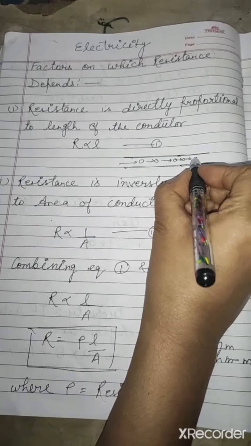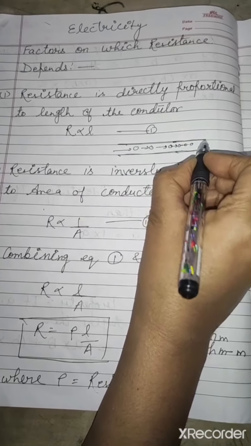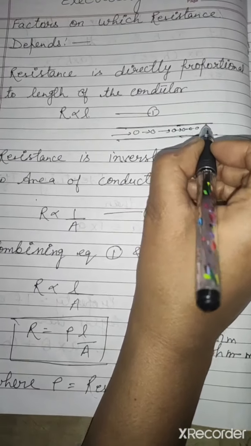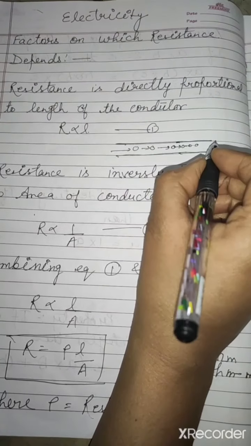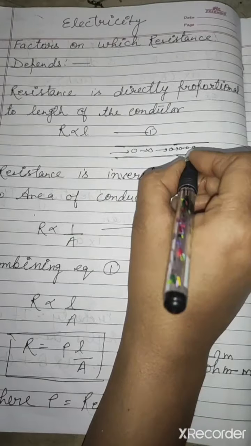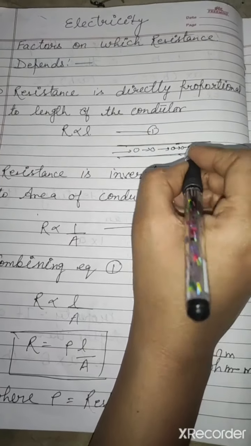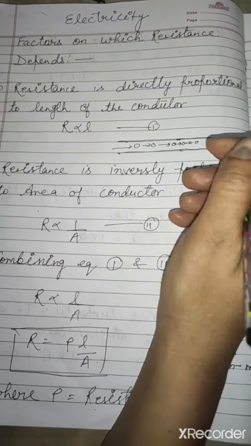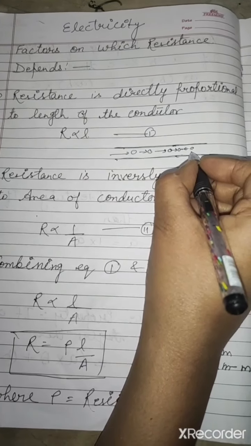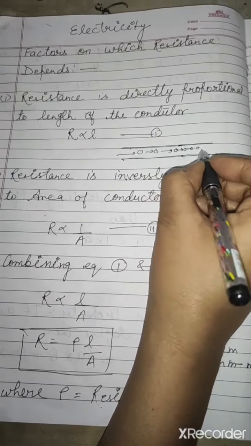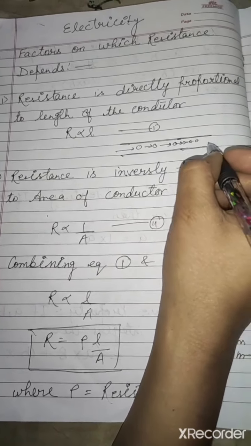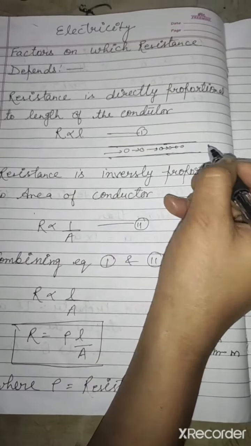Meaning, if your length is increasing, then resistance will be high, and if resistance is high, less current will flow in the circuit. Resistance means hindrance. So if you are colliding with each other, obviously it will be a hindrance in your path. So I am taking this example.